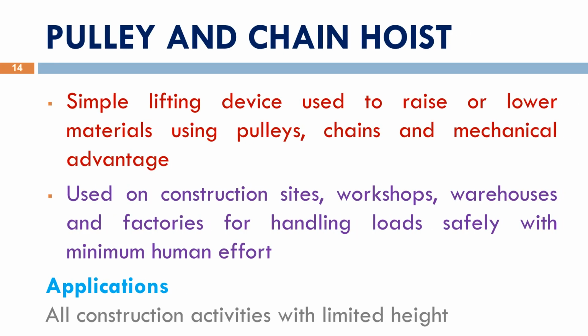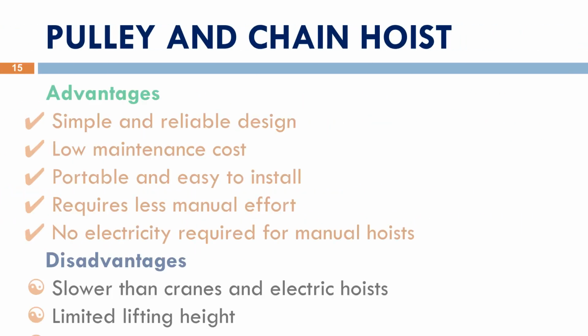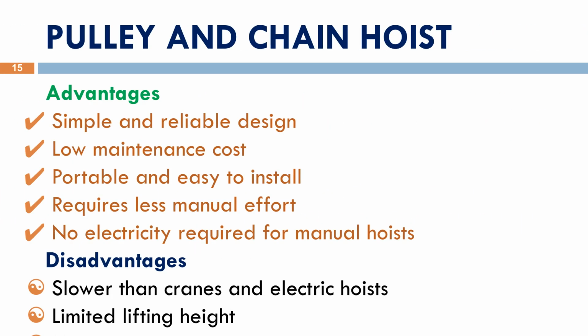A pulley and chain hoist is one of the simplest lifting devices used in construction. It uses pulleys and chains to provide mechanical advantage, making it easier to lift or lower heavy materials with less effort. It is commonly used on construction sites, workshops, warehouses, and factories for lifting materials over limited heights. The main advantages are its simple design, portability, low maintenance cost, and the fact that manual hoists do not require electricity. However, it operates more slowly than cranes, has limited lifting height, and is not suitable for continuous heavy-duty lifting operations.